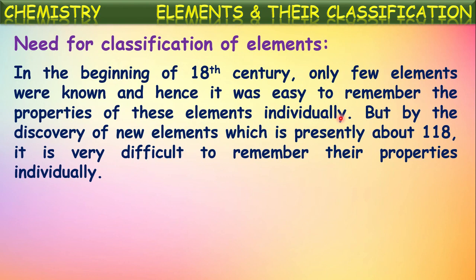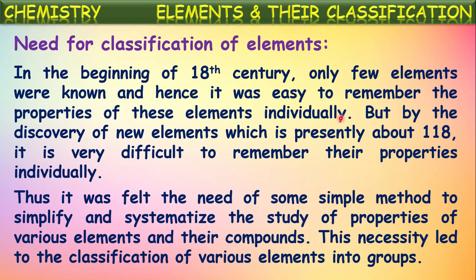But with the discovery of new elements, presently about 118 elements, it became very difficult to remember their properties individually. As there are so many elements, remembering the properties and behavior of each and every element separately became very difficult. That is why they started to classify these elements into different batches. Each batch contains the same type of elements, meaning elements which behave in a similar manner. By that, they are able to remember the properties for each batch separately. It became a little easier. That is one of the necessities for the classification of elements.